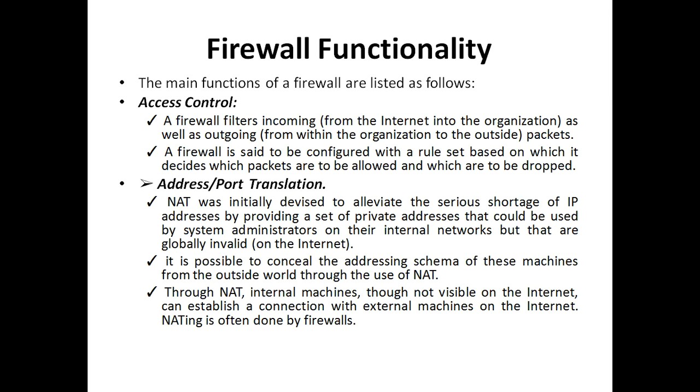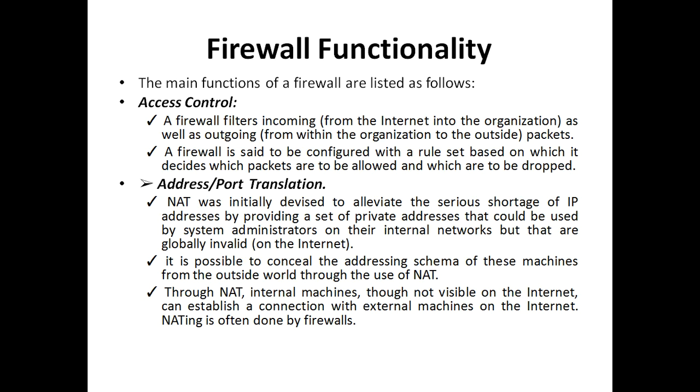So the second functionality of a firewall is address or port translation. Network address translation, that is NAT, was initially devised to alleviate the serious shortage of IP addresses by providing a set of private addresses that could be used by system administrators on their internal networks, rather than globally valid addresses on the internet. So it is possible to conceal the addressing scheme of these machines from the outside world through the use of network address translation.